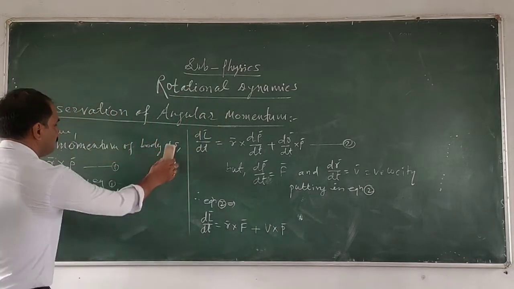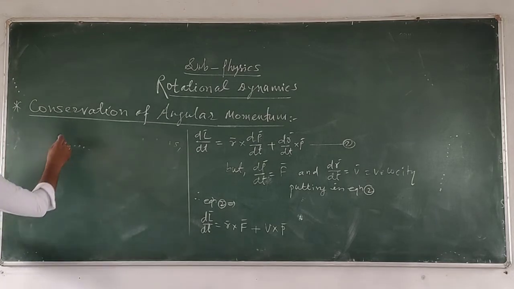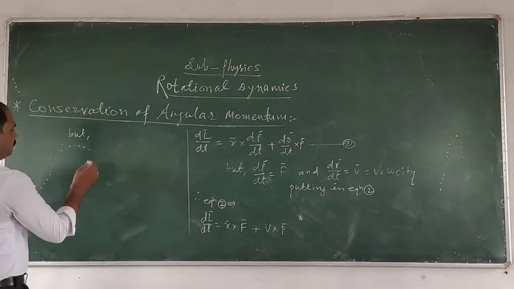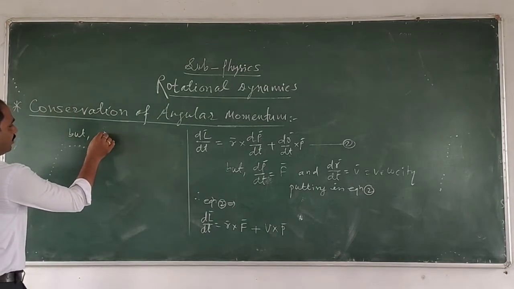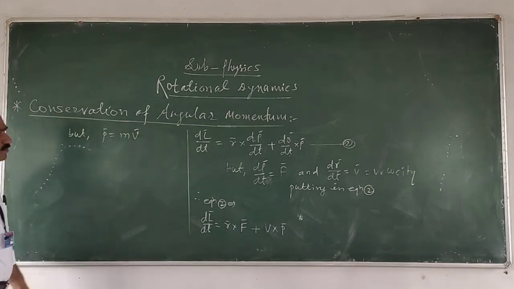Therefore in the next term, the product of mass into velocity is nothing but the linear momentum.